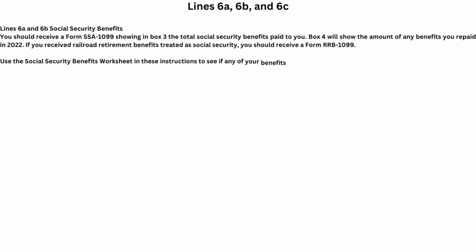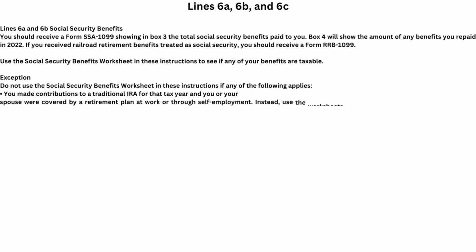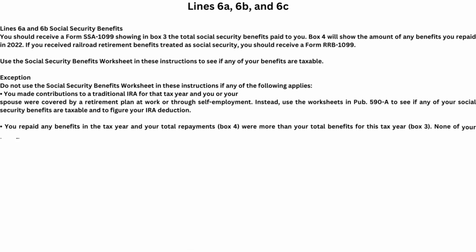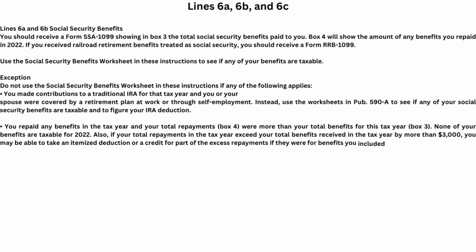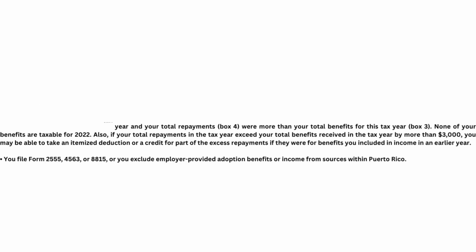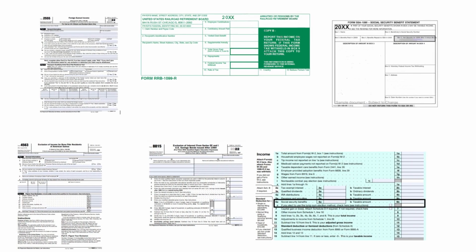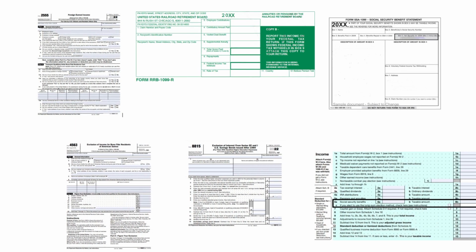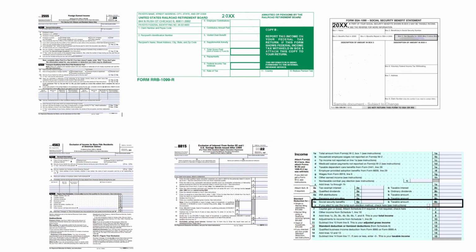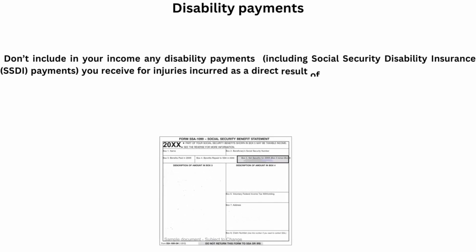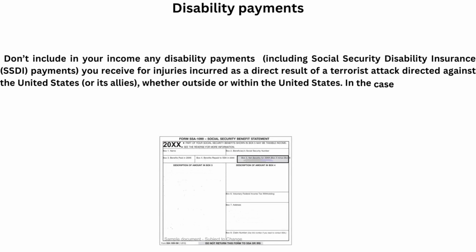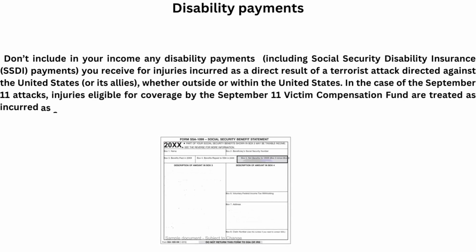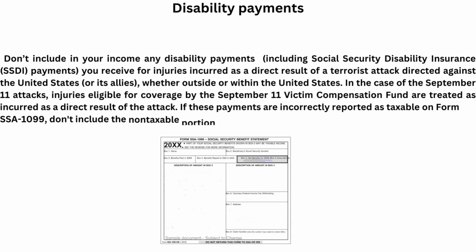Lines 6A and 6B, Social Security Benefits. You will receive a Form SSA 1099 showing total of benefits paid. Railroad retirement benefits treated as Social Security will be on a Form RRB 1099. You file Form 2555, 4563, or 8815, or you exclude employer-provided adoption benefits or income from sources within Puerto Rico. Disability payments. Don't include in your income any disability payments, including Social Security Disability Insurance, SSDI, you received for injuries incurred as a direct result of a terrorist attack against the U.S.